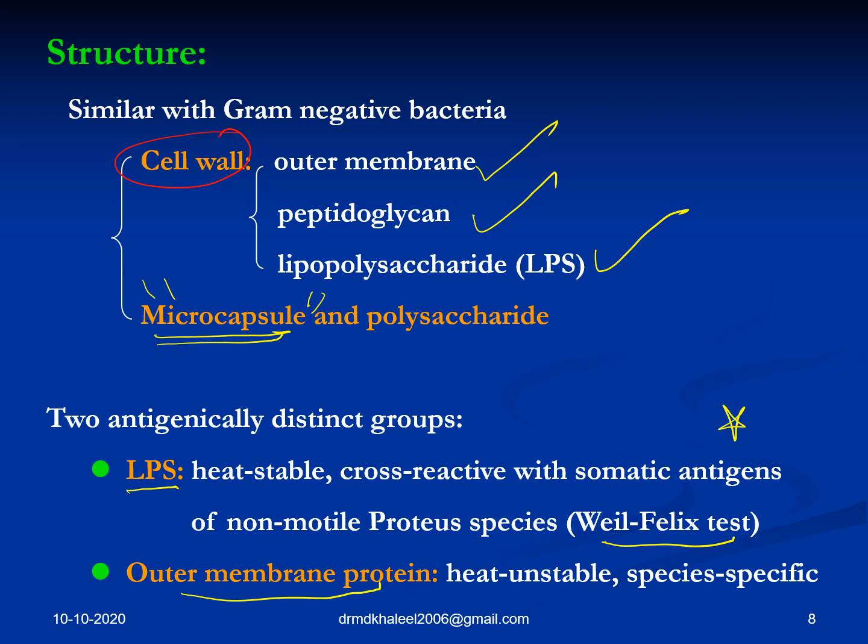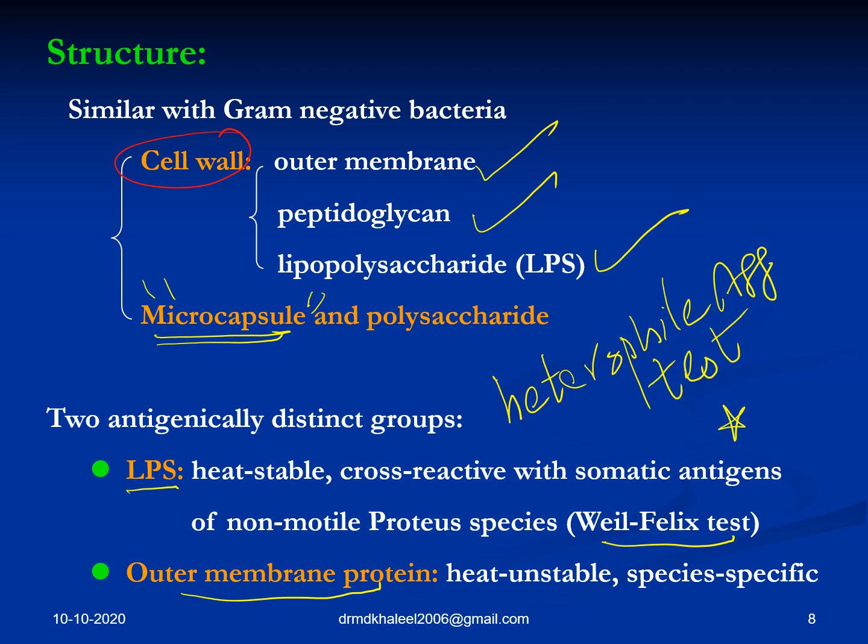There is something called the Weil-Felix test, which was discovered by these two persons, and this is a heterophile agglutination test, which is done to diagnose typhus fever caused by Rickettsia. This lipopolysaccharide is used, which is heat stable. It cross reacts with somatic antigens of non-motile Proteus strains. Basically, Proteus is motile, it has a typical swarming motility, but here you use non-motile Proteus species. We learned about which strains are there.